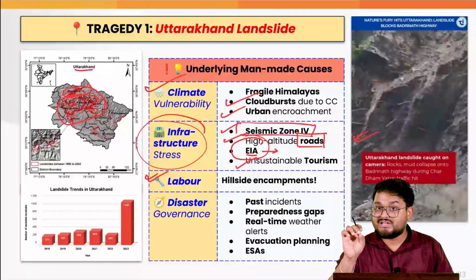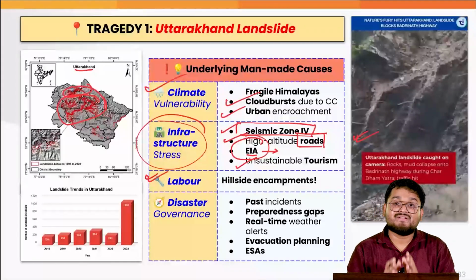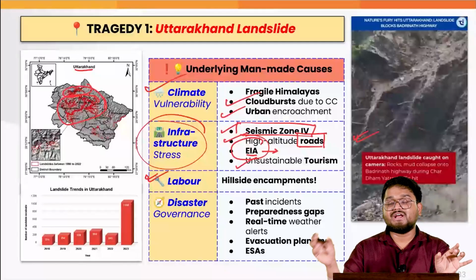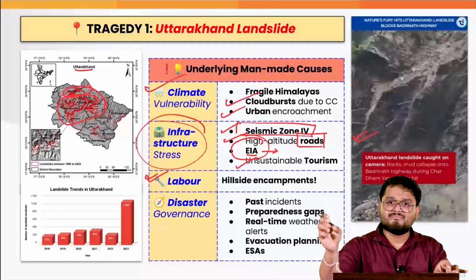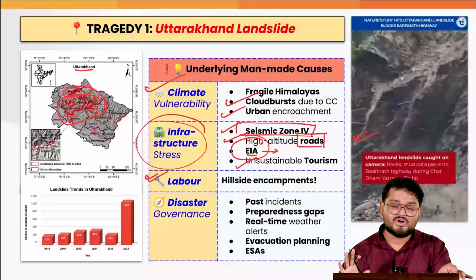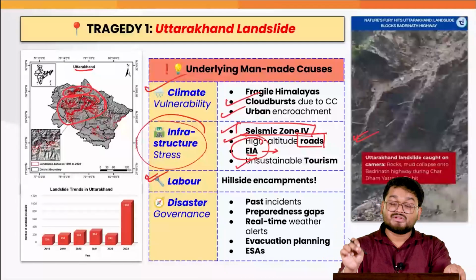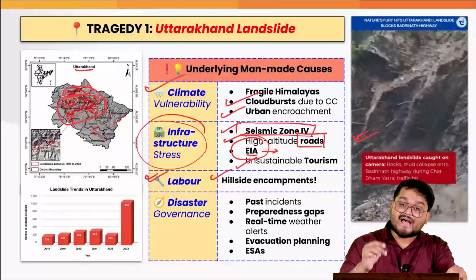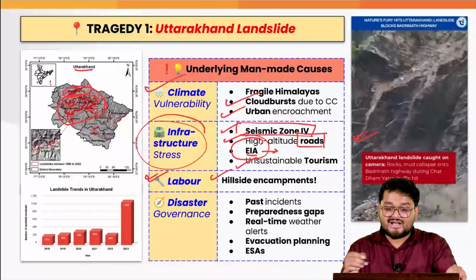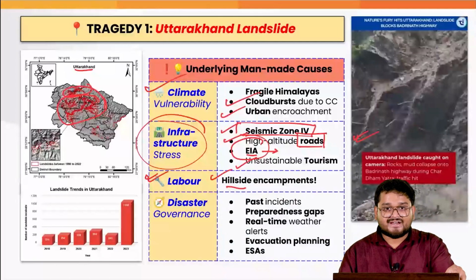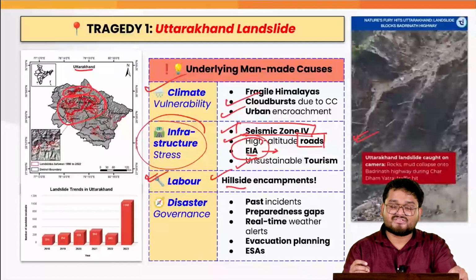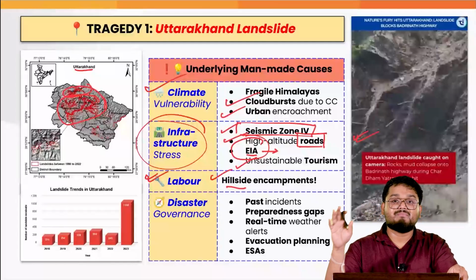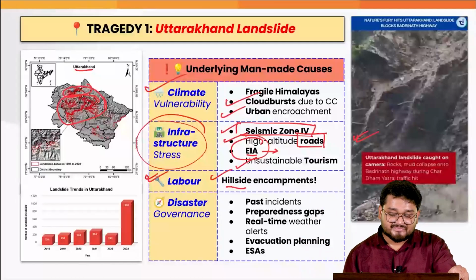In this recent event, we have seen several casualties among the labor force working on the construction of some important facilities on the Char Dham Yatra route. Their lives have been lost. Why? Because they were sheltering beside a hillside, and the construction workers did not have proper shelter facilities because they were just making their camps in the region.